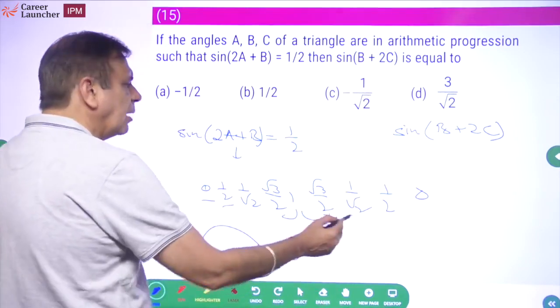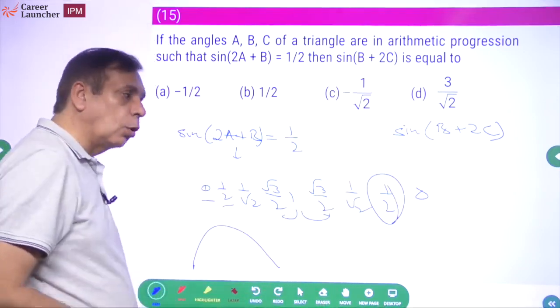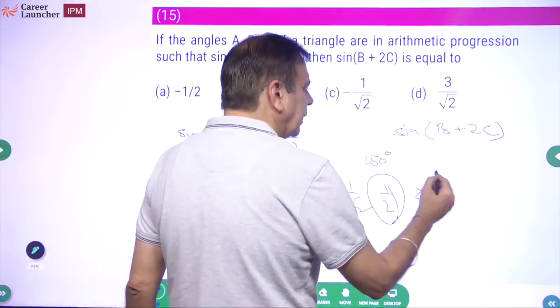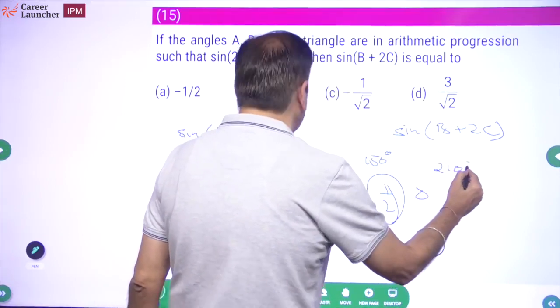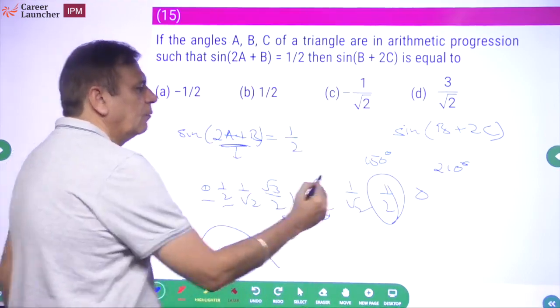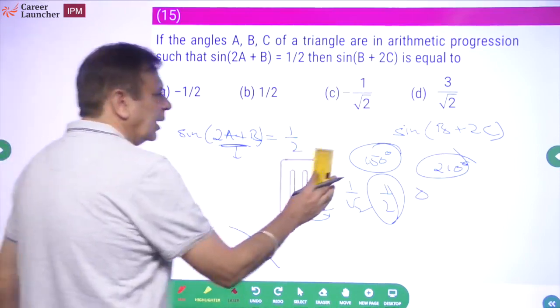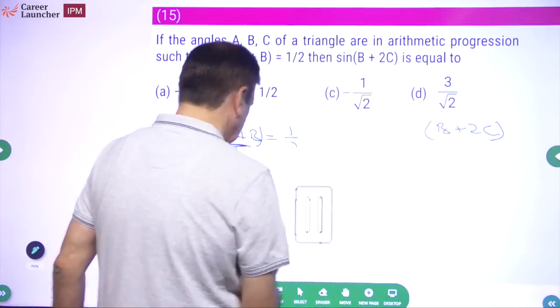ठीक है. So what is half going to be? Half could be 150 also. So or it could be 210. So half is either 150 degree or it is going to be 210 degree. So 2a plus b will either be 150 or 210. Check कर लेंगे. Check करके हम आंसर निकाल लेंगे. ठीक है. So let's check out.